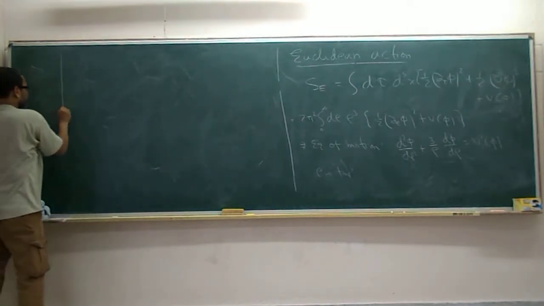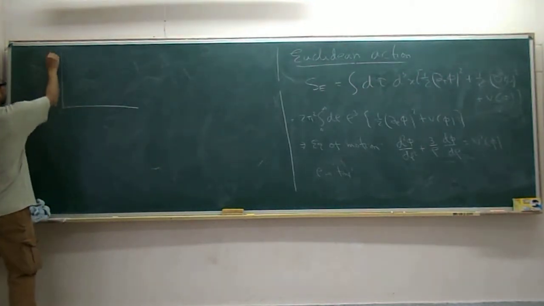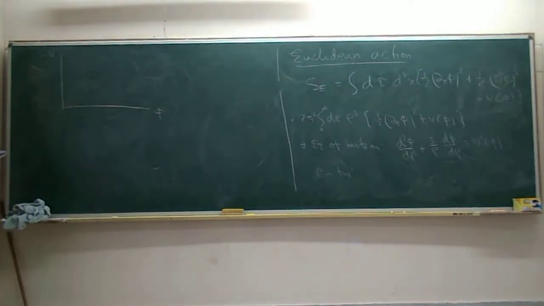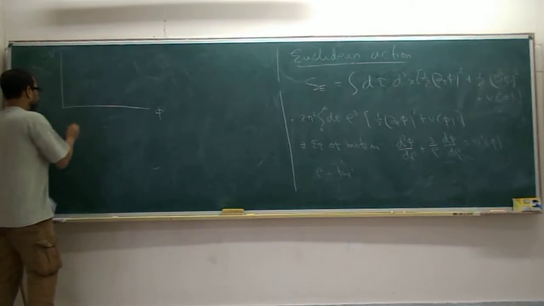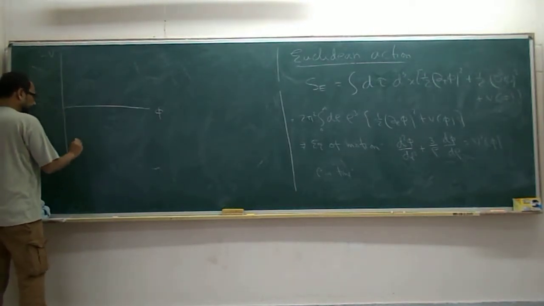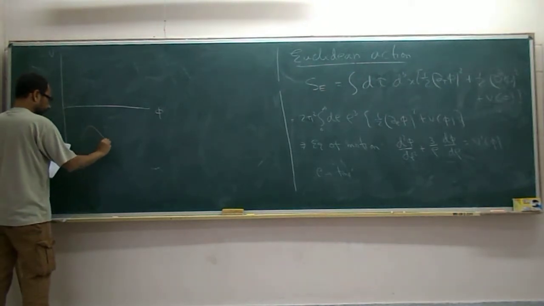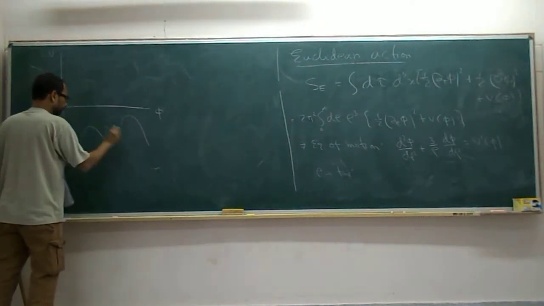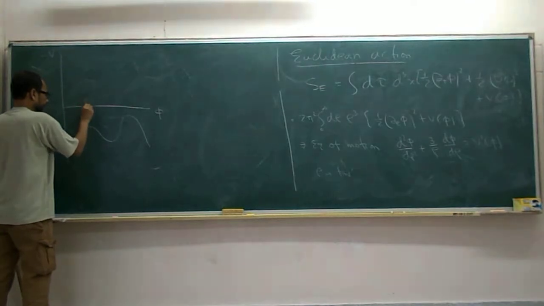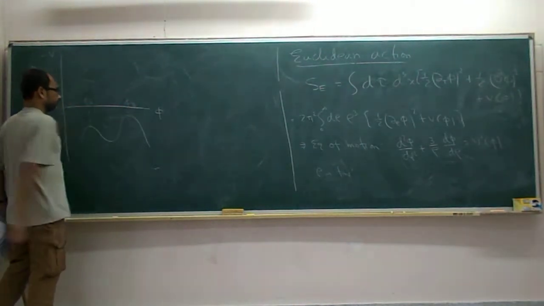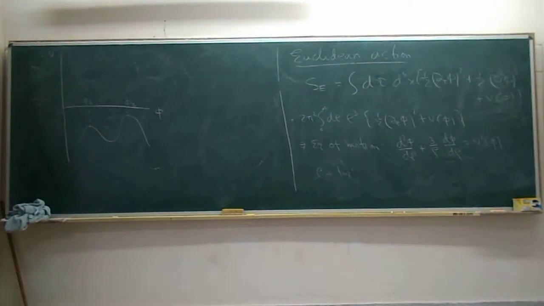To plot minus V versus phi, like this. So again, the situation is that we have this is phi a, this is phi b.